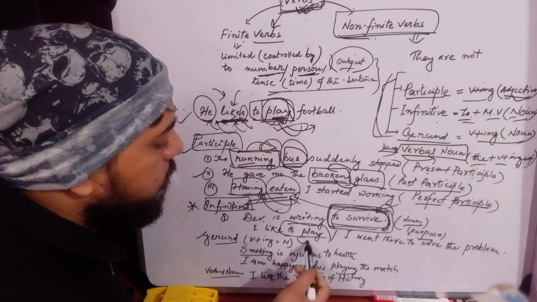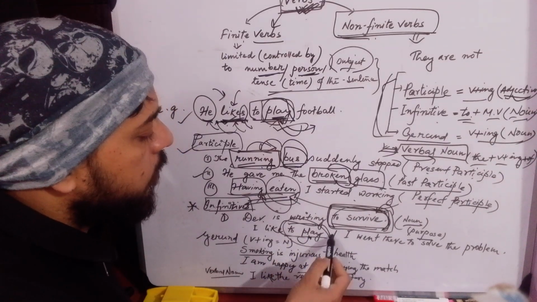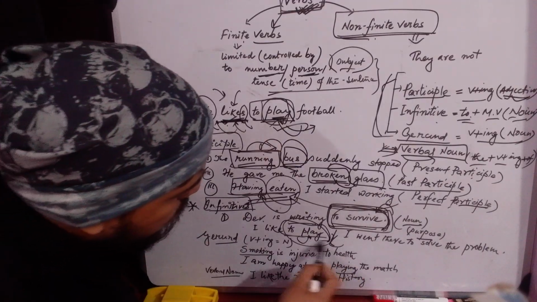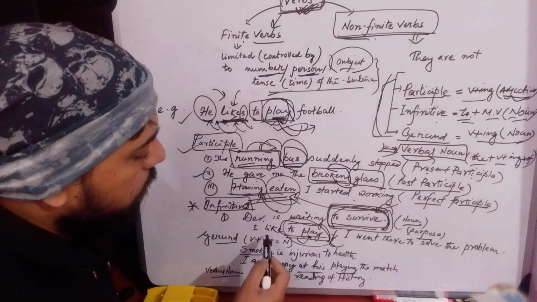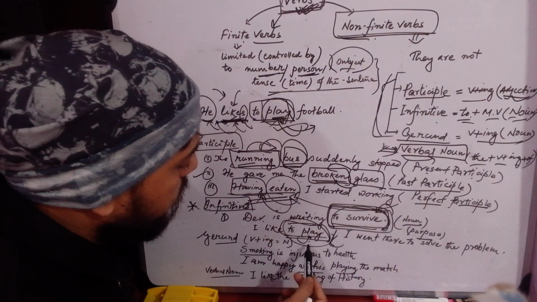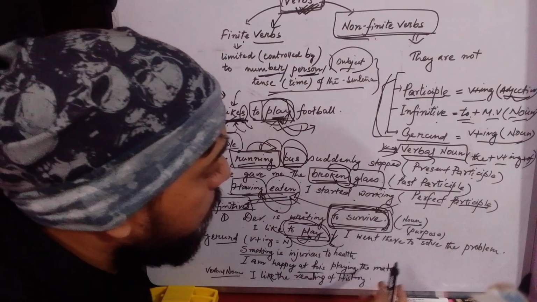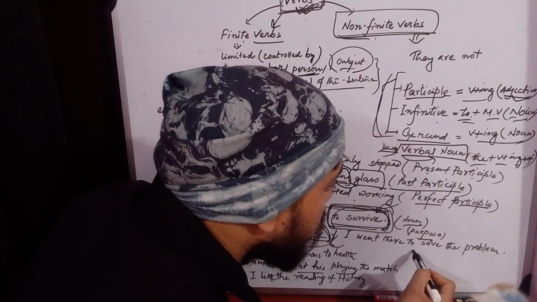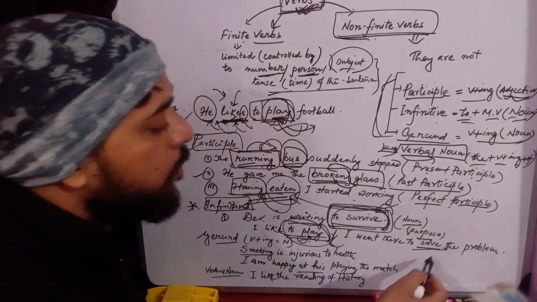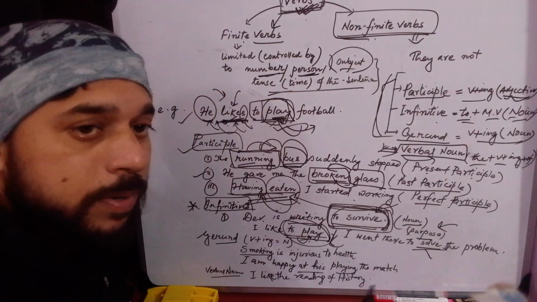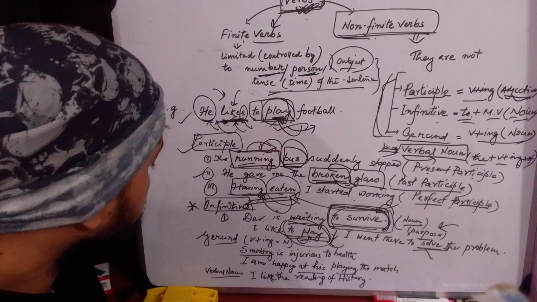The answer is to play. It's the position of a noun, in fact. I like what? So it's the object. I like something to play. So that will be called infinitives. I went there to solve the problem. Its purpose. So infinitives are sometimes used to show purpose.